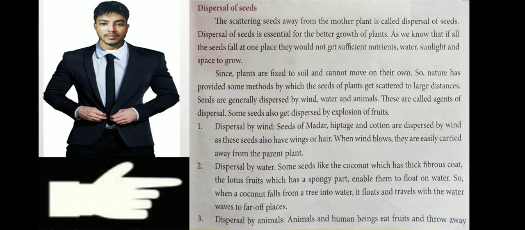When the season comes and the cotton tree gives the cotton, the wind will carry the cotton everywhere. The cotton falls here and there, and inside the white cotton there are black seeds. So this is called dispersal of seed.